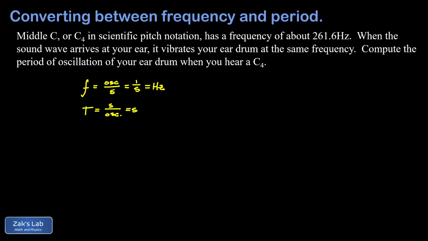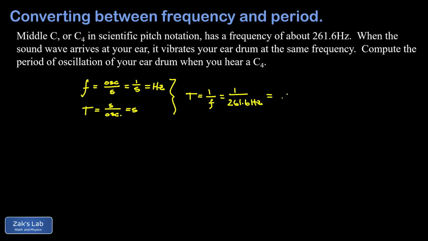Well, just comparing these two expressions, frequency being oscillations per second and period being seconds per oscillation, we see that these two quantities are reciprocals of each other. So I can say period is 1 over frequency, and all I have to do is sub that frequency in for our middle C, and that was a 261.6 hertz frequency. Remember, hertz are 1 over seconds, so when I divide by that, I get seconds.